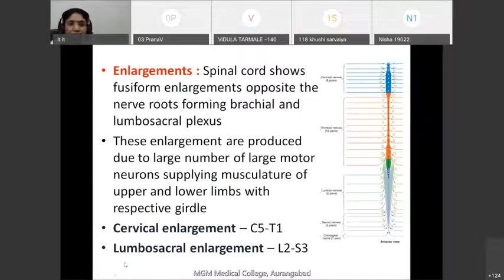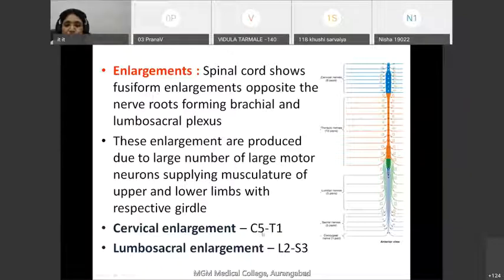Now coming to the enlargement. When we see the spinal cord externally, we can see that there are 2 enlargements. These are present in the cervical region and in the lumbar region. They are present along the spinal segments mainly C5 to T1, and in the lumbosacral region, they are present at the level of L2 to S3.